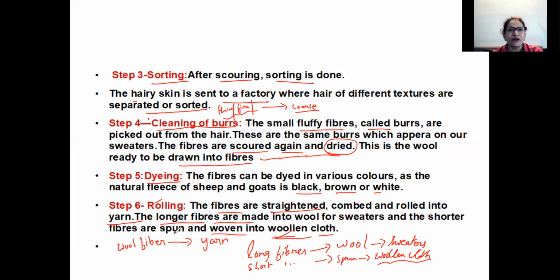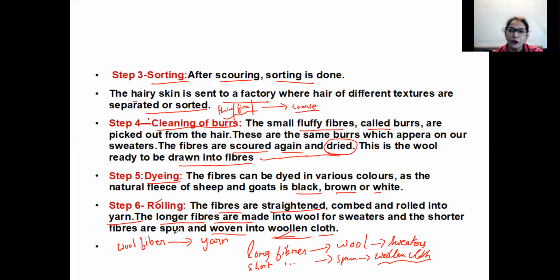And then step 5 is dyeing. Various colors are added to the fiber so that we can get wool of various colors. Then step 6 is rolling, where the fibers are straightened, combed, and rolled into yarn.